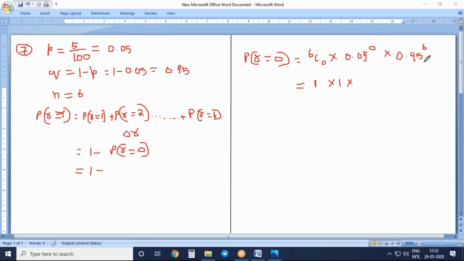Now 0.95 raised to the power of 6, what is the answer you are getting?